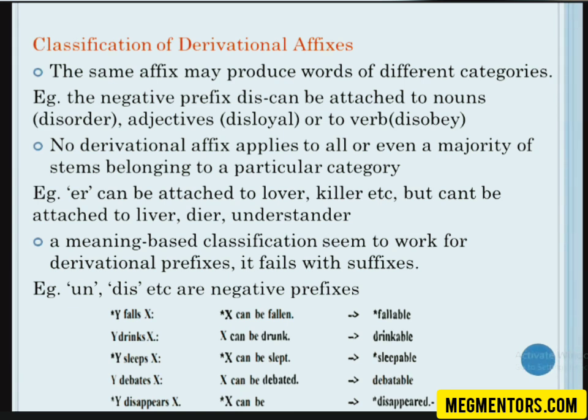For example, look at the example. Why fall is X? It is fallable. You can't have a word like fallable. But why drink is fine? It can be drinkable. Why sleep is X? Sleepable is not a possible word. But why debate is fine? It is debatable. But if sleep is X, it's not sleepable. But if debate is fine, it is debatable. See, look at the difference. Clear? So you can guess the meaning of the prefixes, but you can't make a guess in the case of suffixes.